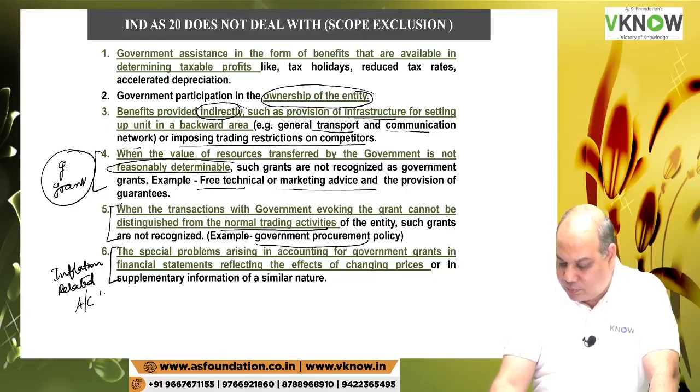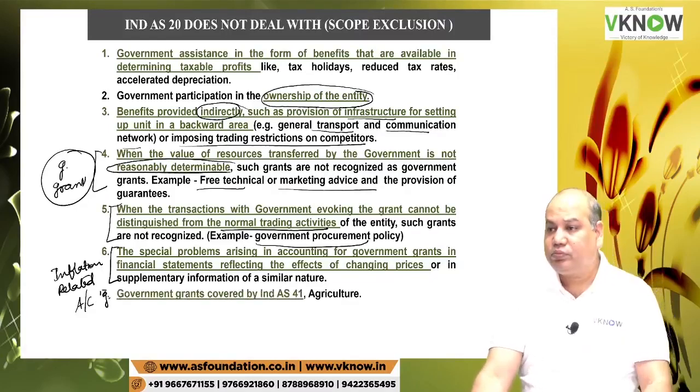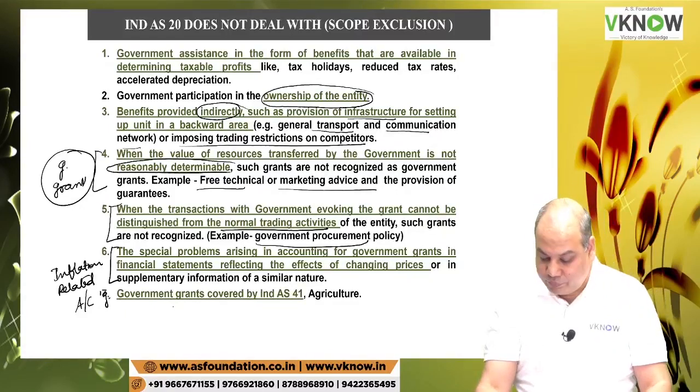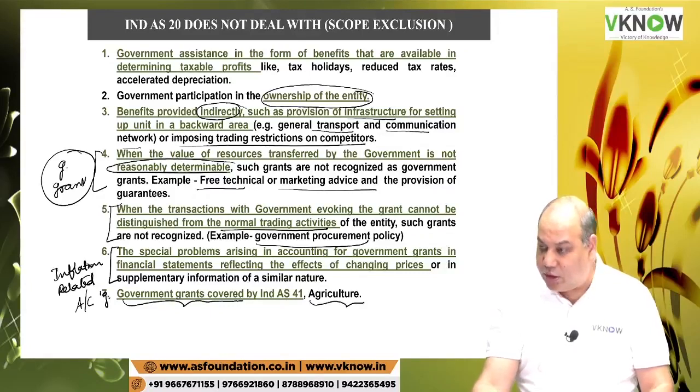Not covered by this standard. So these are the areas where this standard is not applicable. One more, government grant relating to agriculture. Which standard is specifically for that? 41.